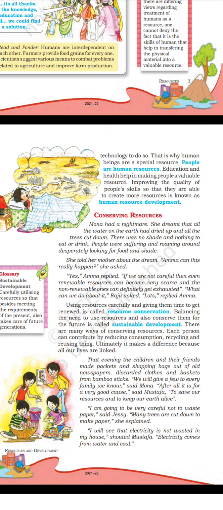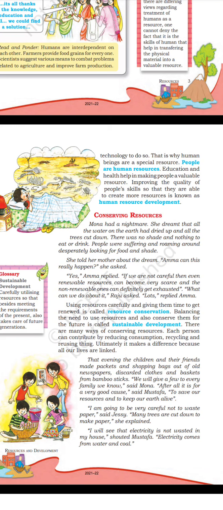Conserving resources. Mona had a nightmare. She dreamed that all the water on the earth had dried up and all the trees were cut down. There was no shade and nothing to eat or drink. People were suffering and roaming around desperately looking for food and shade. She told her mother about the dream. "Amma, can this really happen?" she asked. "Yes," Amma replied.